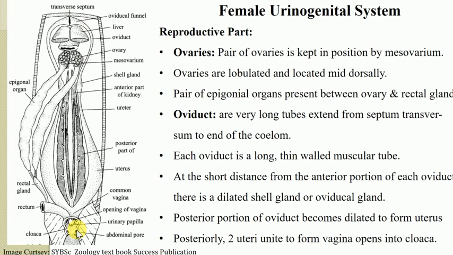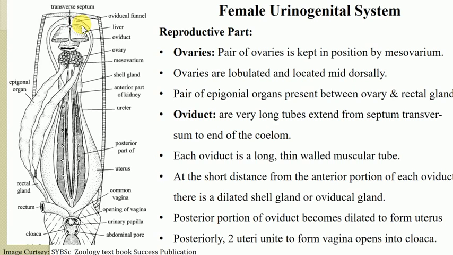Now each oviduct is a long thin-walled muscular tube. So this is a muscular tube, and obviously you can see in the diagram it is somewhat longer in size. Anteriorly the oviduct opens into the coelom by a longitudinal slit-like opening which is known as the oviducal funnel. So this is the oviducal funnel which is located at the anterior-most portion of the oviduct.